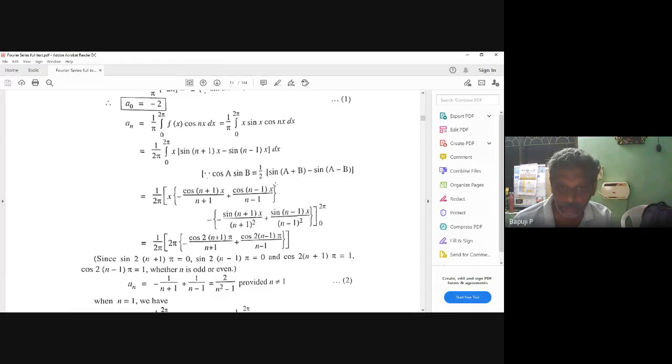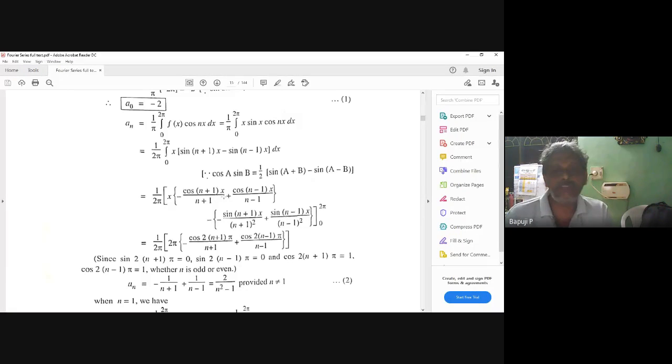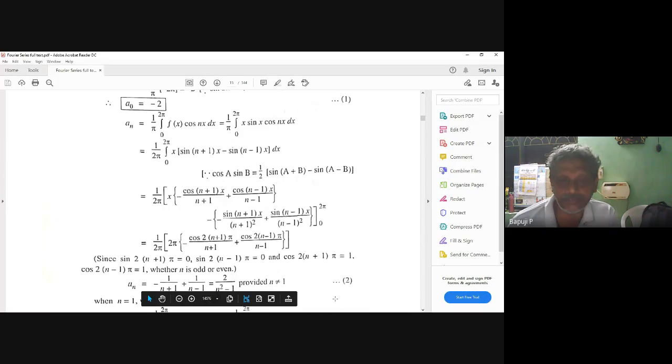Zero. So very carefully choose the limits also. So 0 and 10 is equal to waste. The lower limit is waste, only the upper limit stands. If I apply the upper limit 2 pi in cos(2n plus...) 2 pi, 2 into anything gives what? You will get an even term. Whatever my n plus 1 or n minus 1, I don't care. So this becomes cos 2n pi, which is 1. This also is 1. Any problem?